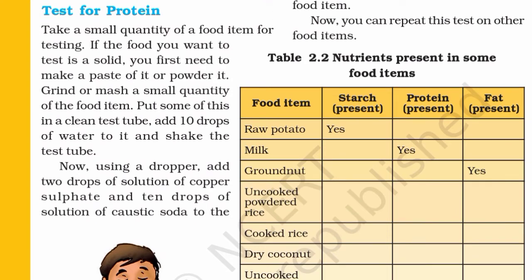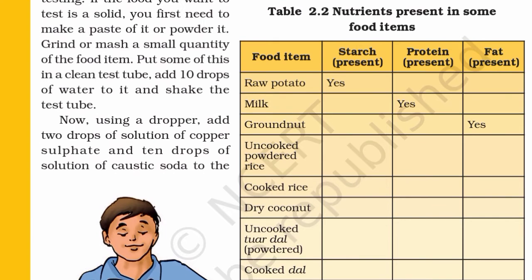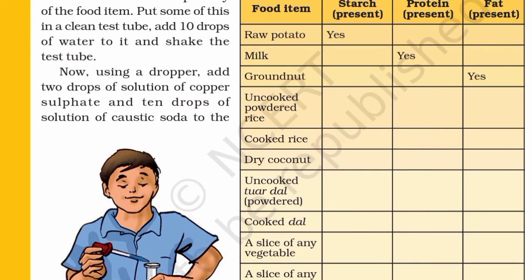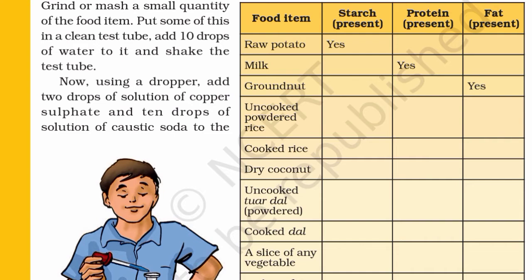Table 2.2. Nutrients present in some food items. There are 4 columns in this table: food item, starch present, protein present, fat present. Food item, raw potato: starch is present.